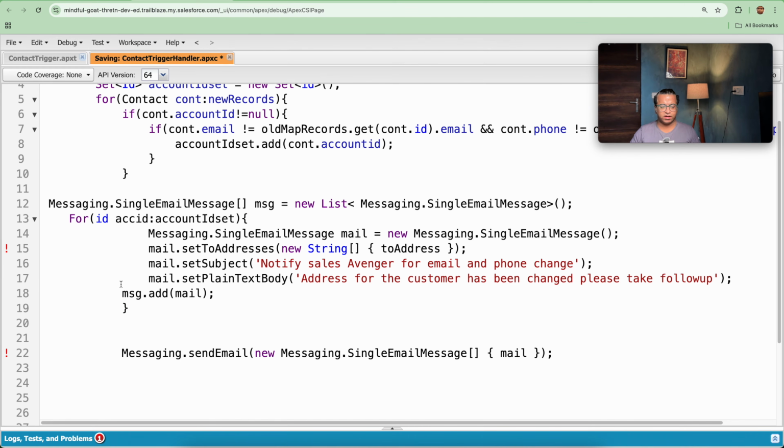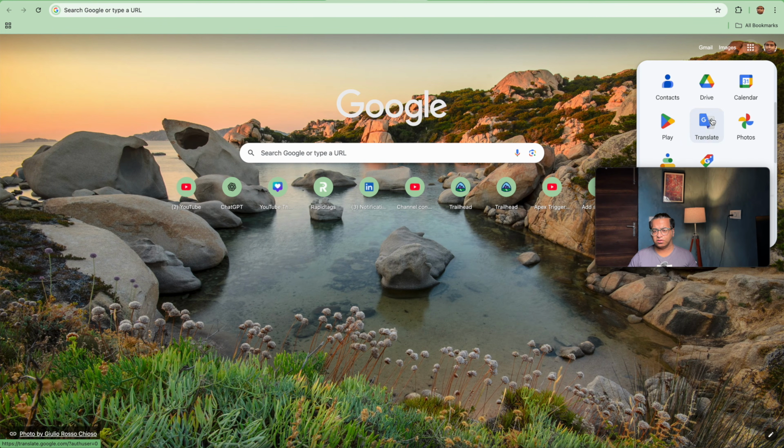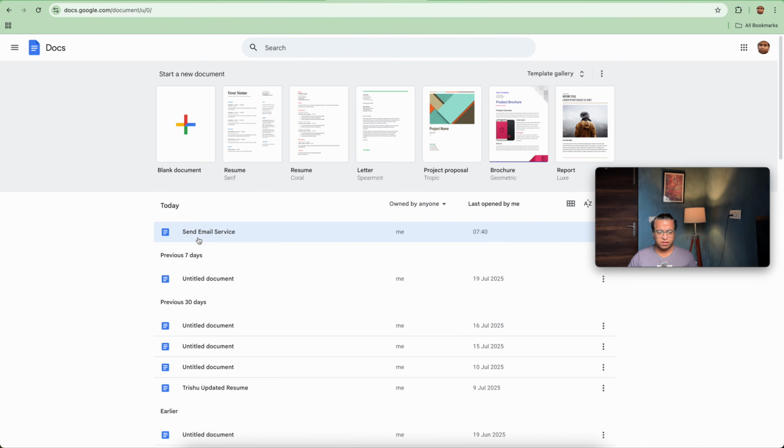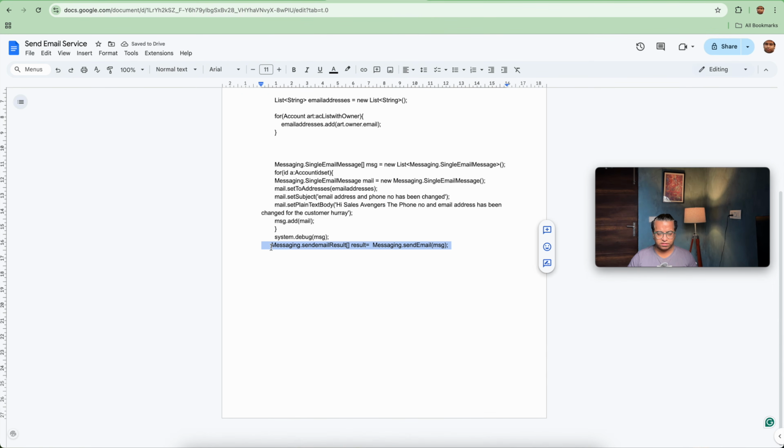So here we have created the body of the message, and further if we need to send an email, we will be sending here msg. One line is missed here, so let's open the document, that is messaging result. I have created the document that we are referring to now. I will be sharing that document as well in the description so that you can refer.